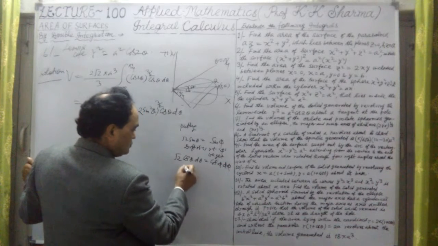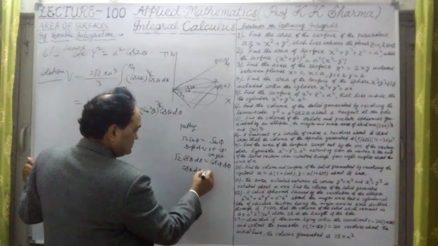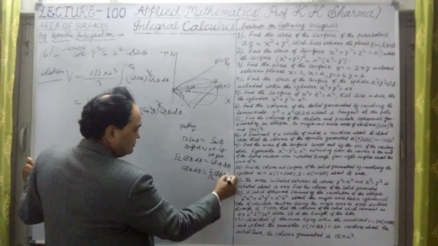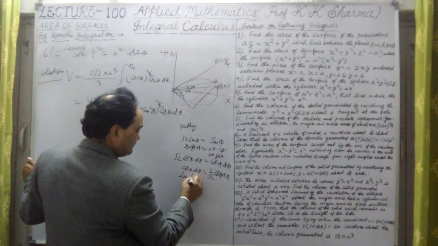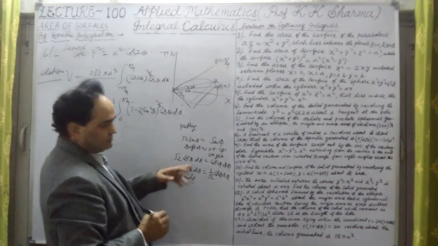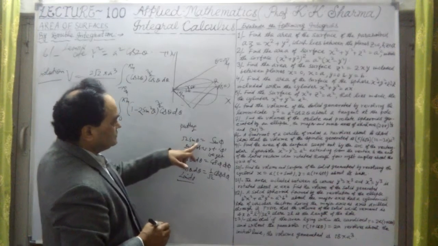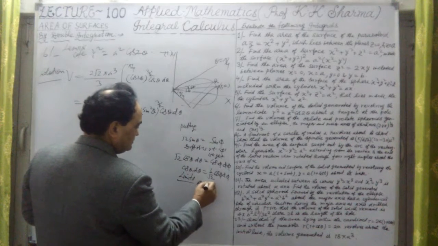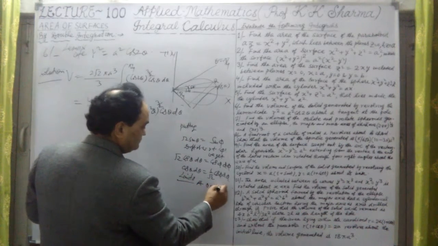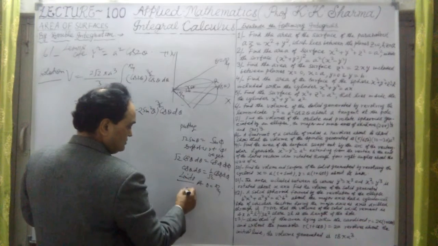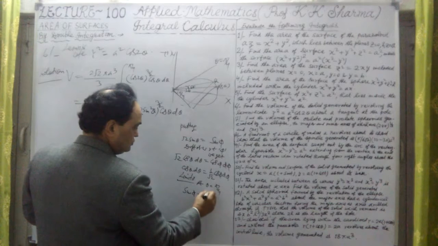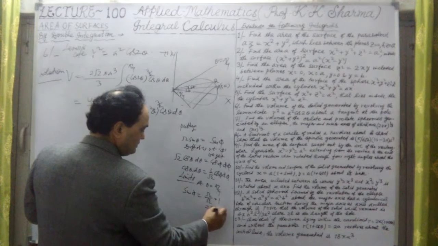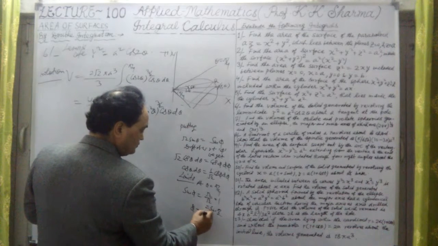Or cos theta d theta is equal to 1 upon root 2 into cos phi d phi. Let me change the limits also. At theta equal to the upper limit pi by 4, sin phi will be equal to root 2 upon root 2, that is 1, so sin pi by 2. So phi is equal to pi by 2.